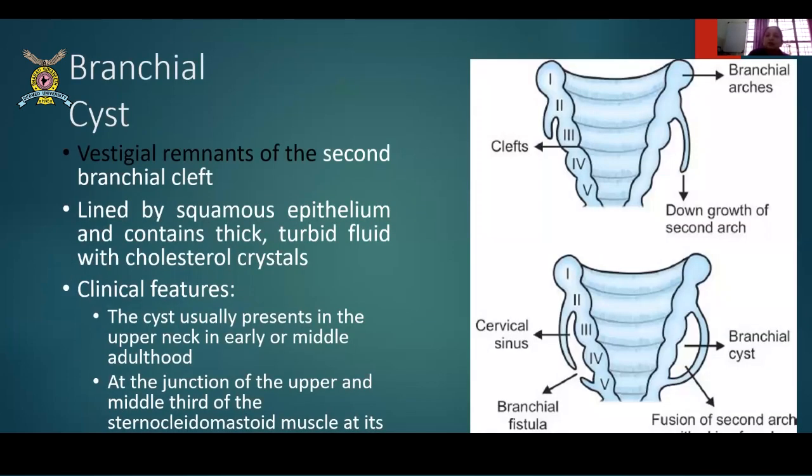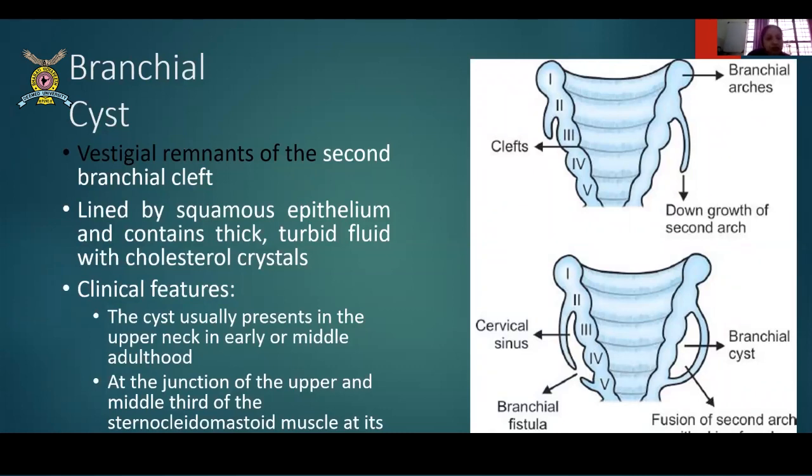Then there's something called a branchial cyst. Now branchial cysts usually arise from the vestigial remnants of the second branchial cleft. So there are different branchial clefts, and it is from the second branchial cleft that you get this. Vestigial means not needed, something which has no use. So you get these branchial cysts from the vestigial remnant of the second branchial cleft. They are lined by squamous epithelium and contain thick or turbid fluid. The classical fluid contains cholesterol crystals. So whenever you press it, you can sometimes also see it discharging.